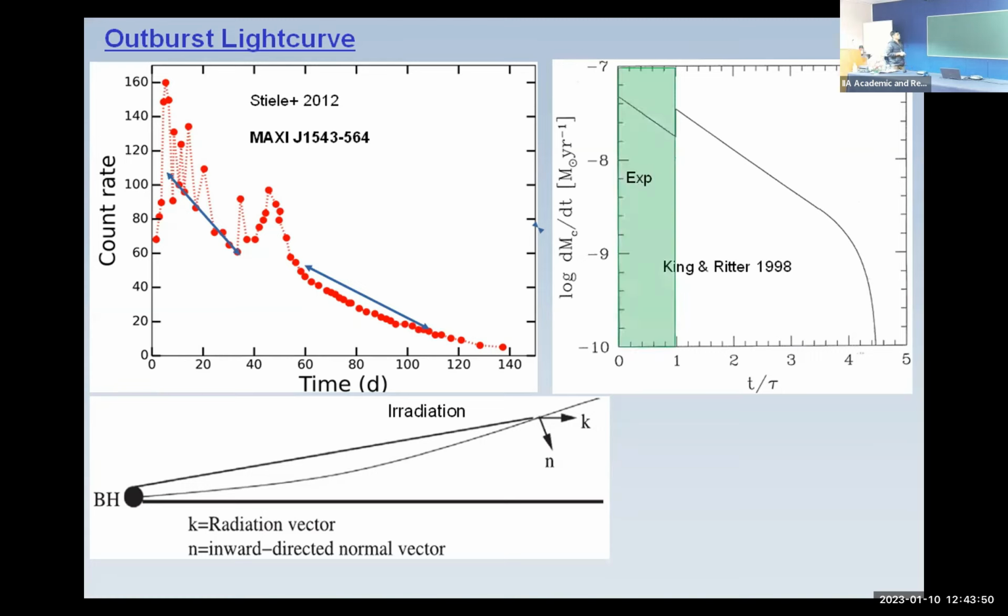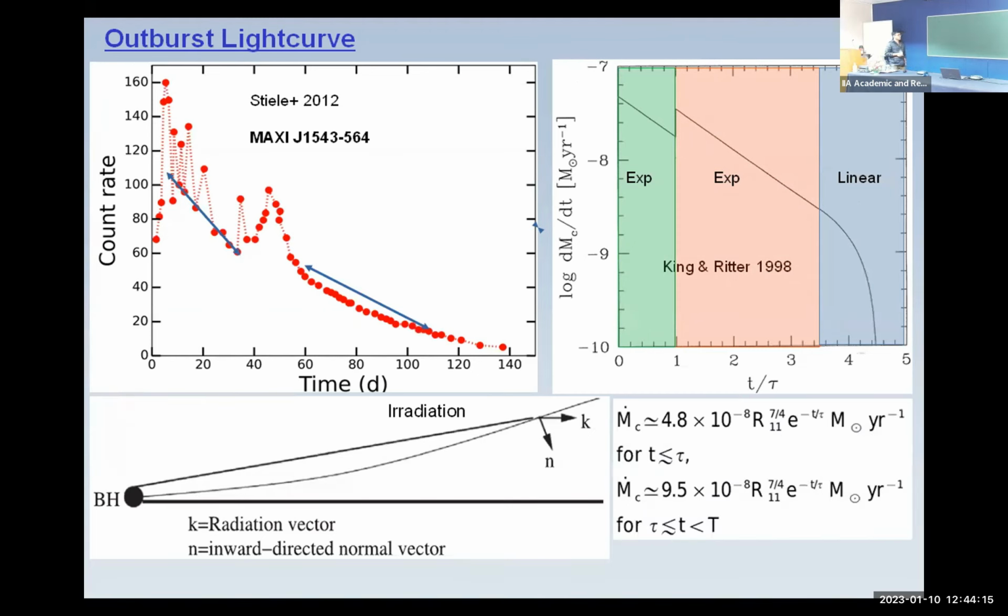The first one you can see is in viscous time scale units. In one viscous time scale, one can see this type of profile, and then this is the flaring state, and the light curve decays in exponential form, and later when the flux goes very low, it follows some linear profile.